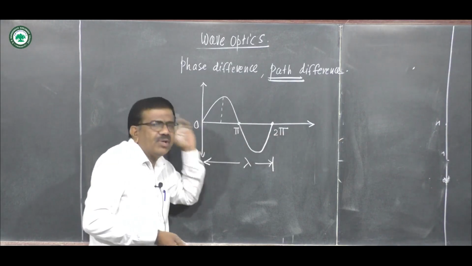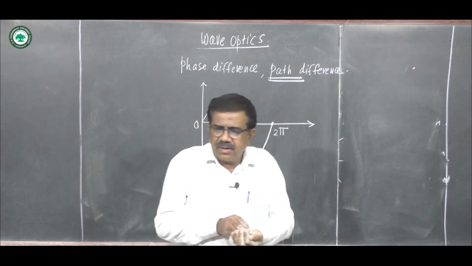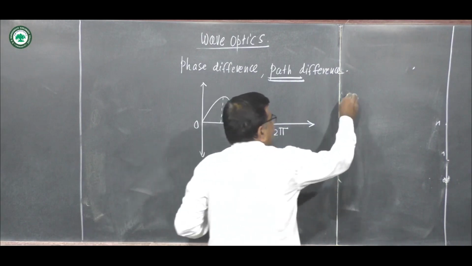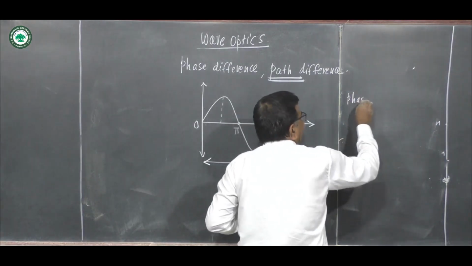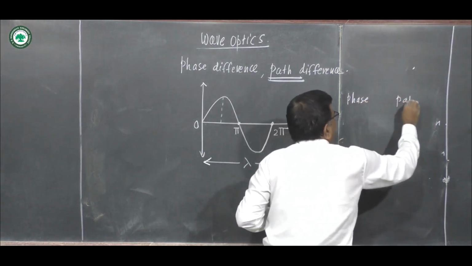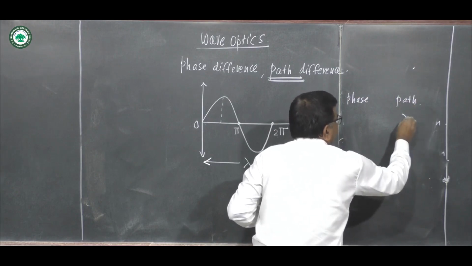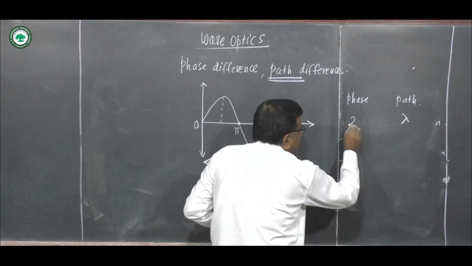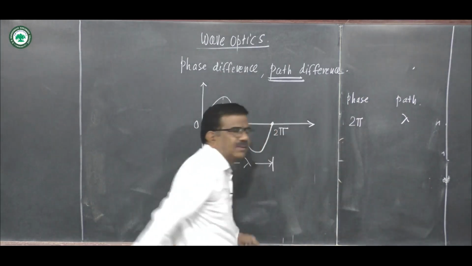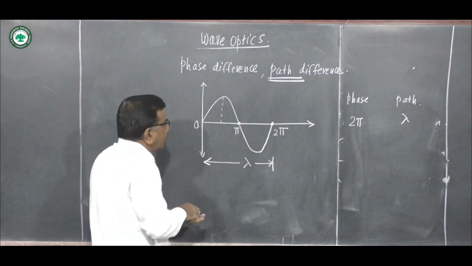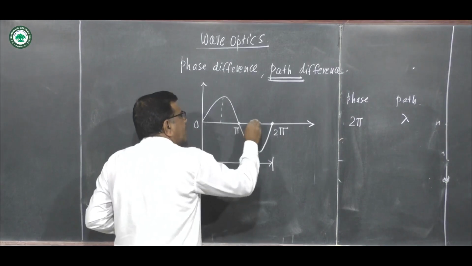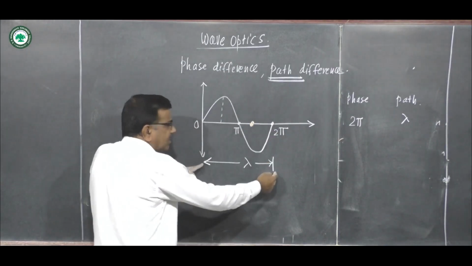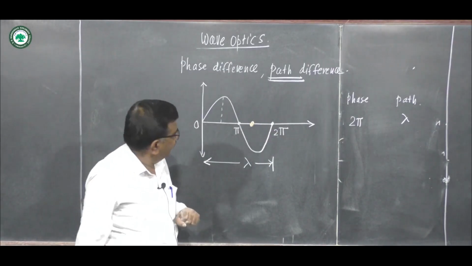2 pi minus 0 is 2 pi. So see here, phase and path. Path lambda is equivalent to phase 2 pi. If we consider path up to this point, path is lambda.